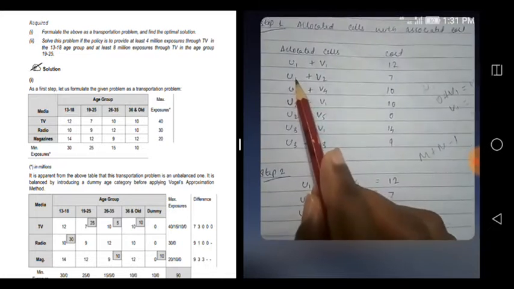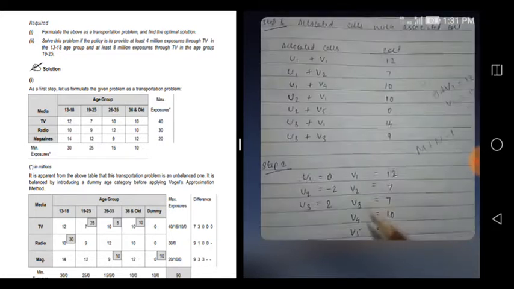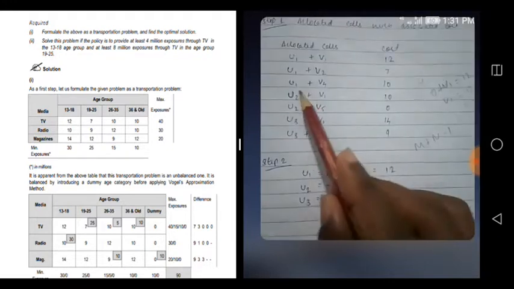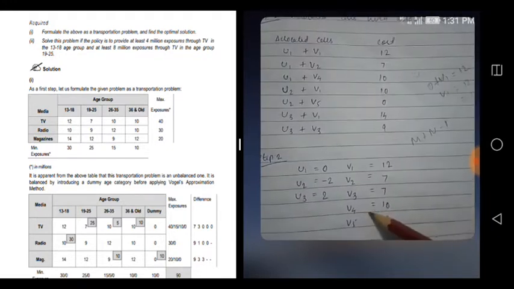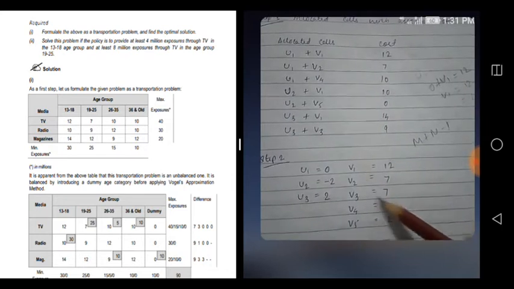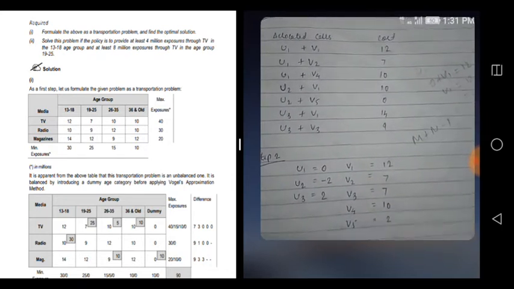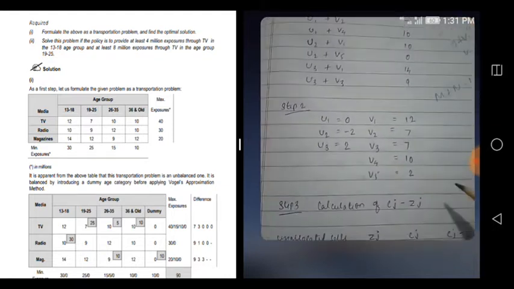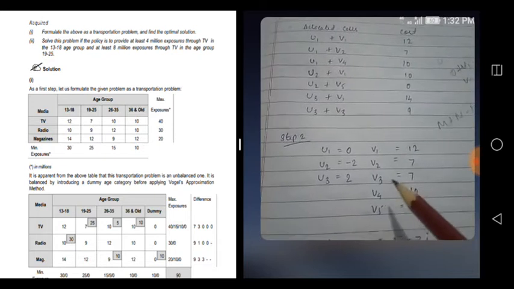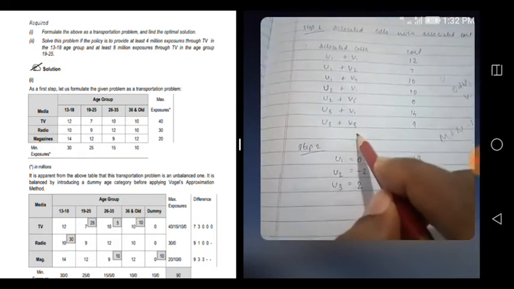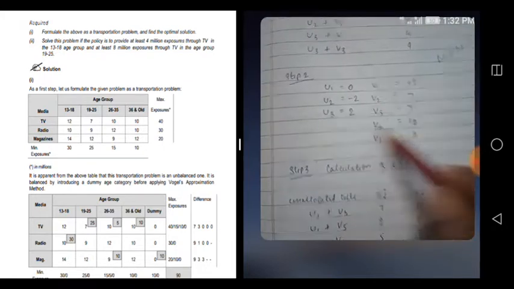If u1 is 0, v2 is 7. Like that, u1 is 0, v4 is 10, so v4 is 10. Like that I found out everything, so the second step is also over. Every combination will be there: with one you can find the other, and you'll have all the possible combinations.